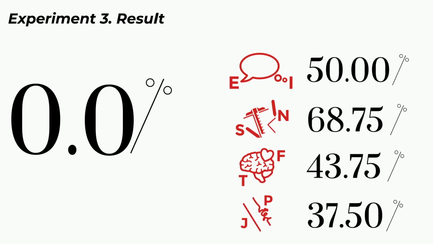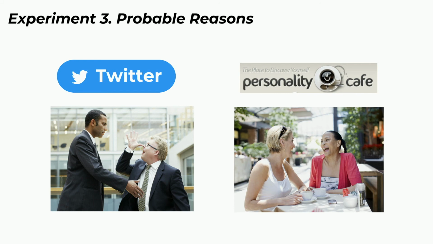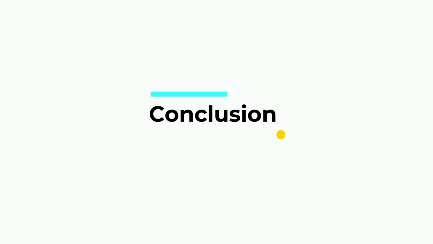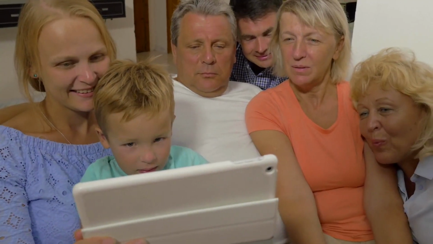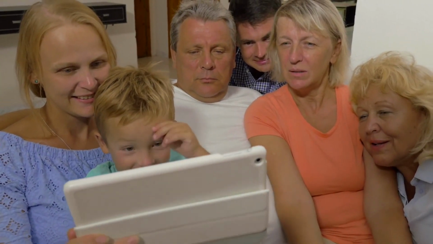But if we review it, we found the accuracy rate of predicting different scales differed. For sensing and intuition, it has the highest accuracy rate of prediction, but it seems difficult for the algorithm to tell the difference between the judging and perceiving. Well, probably because people talk on Twitter and the personality forum differently. Social media might be an emotional catharsis channel for people, which caused a prediction deviation. Although the result doesn't look good, still this is an interesting topic with further exploration.